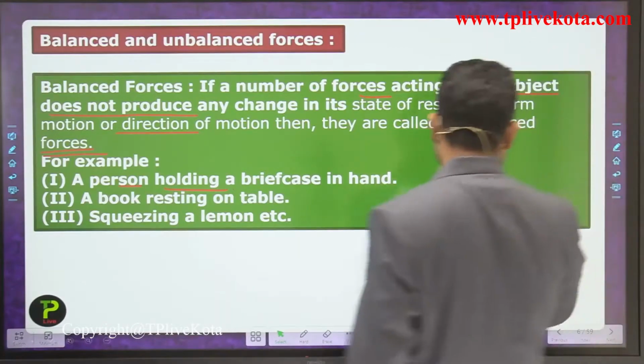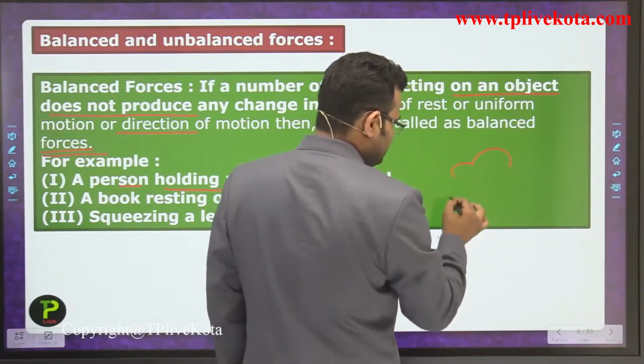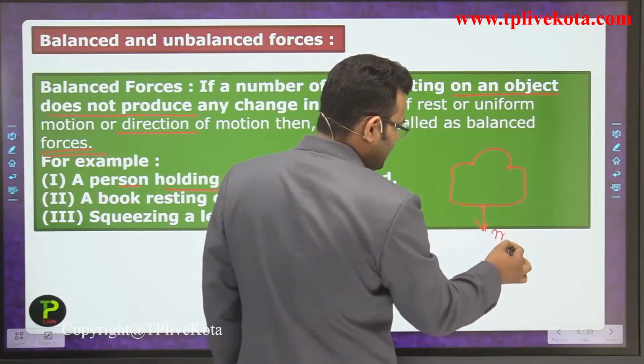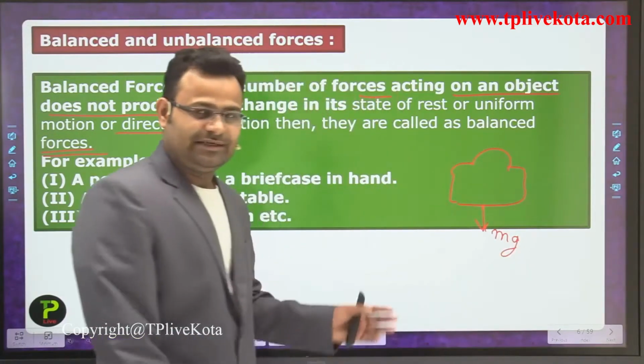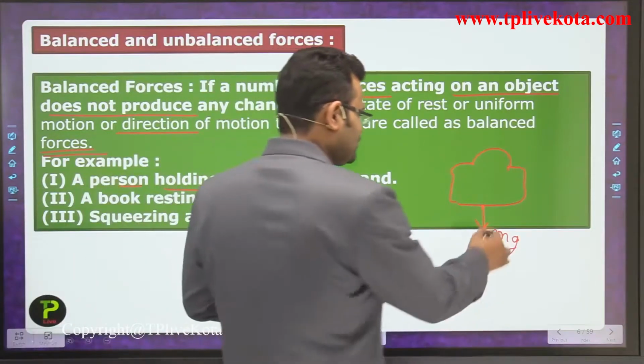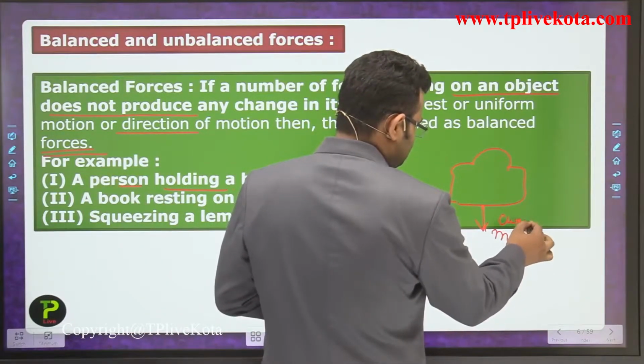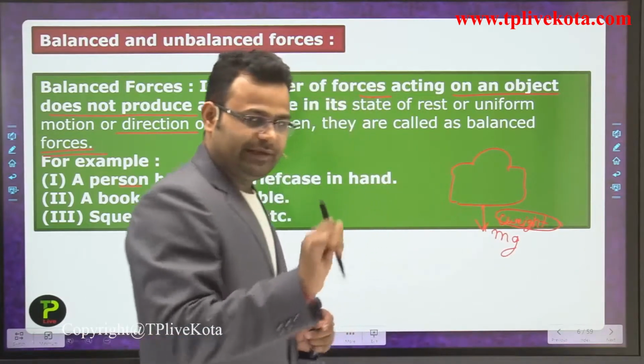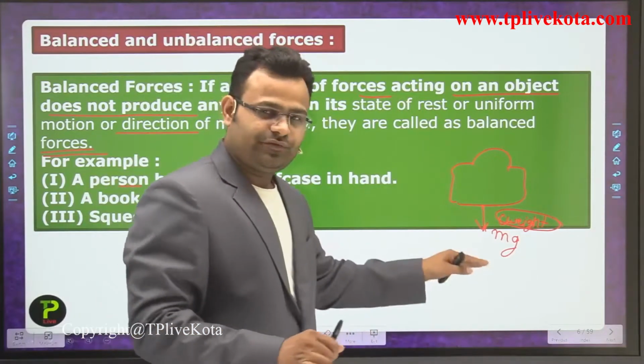Let's suppose that is the briefcase. The briefcase applies a force in a downward direction, that is mg. So you can write weight, which is applied by the briefcase due to gravitational attraction.